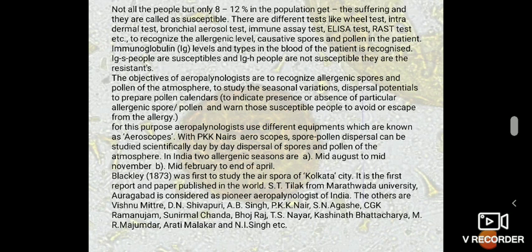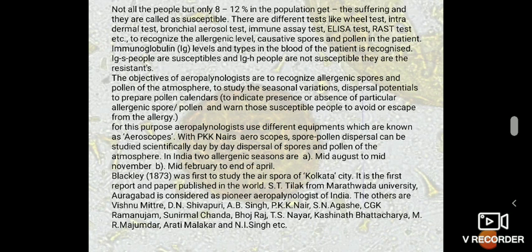Immunoglobulin levels and types in the blood of the patient are recognized. Immunoglobulin E people are susceptible and immunoglobulin G people are not susceptible; they are the resistant ones. The objectives of aeropalynologists are to recognize allergenic spores and pollen of the atmosphere, to study the seasonal variation and dispersal potentials, to prepare the pollen calendars, to indicate the presence or absence of particular allergenic spores or pollen, and to warn those susceptible people to avoid or escape from the allergen.